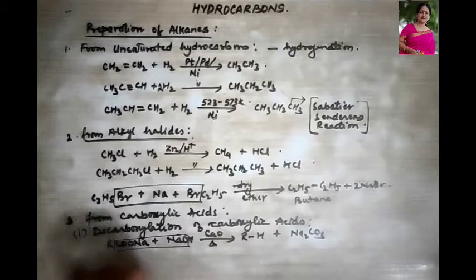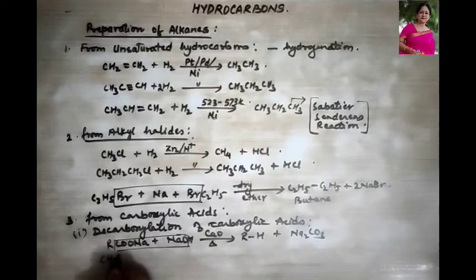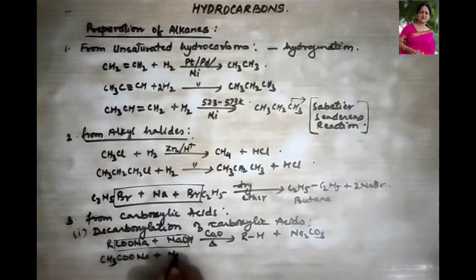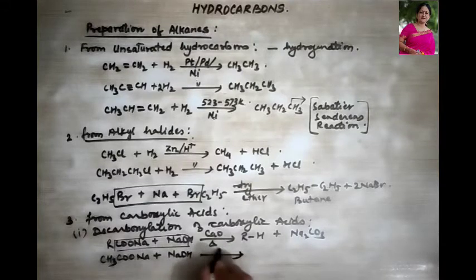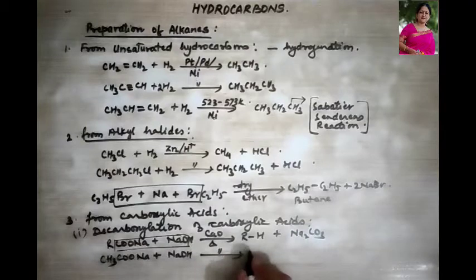So let's take one example. Instead of R, let us take an alkyl group over here. So I take CH3COONa plus NaOH in the presence of calcium oxide when heated. What is it going to give us? CH3H, what is this?